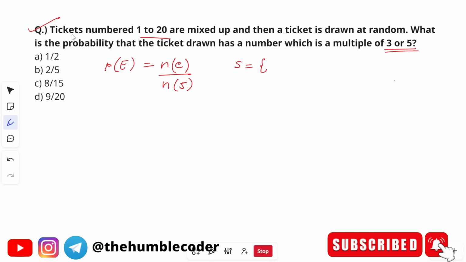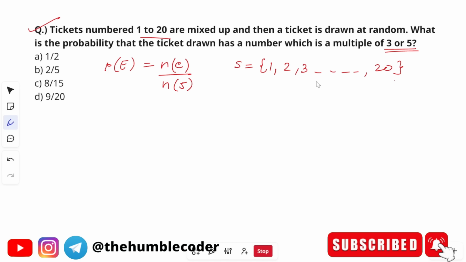Now what is the sample space going to be? It is told that tickets numbered from 1 to 20 are mixed up and then one ticket is drawn at random. So if we have tickets numbered from 1 to 20, then what can be the sample space? The sample space can be any number from 1, 2, 3 up till 20, right? Because we are given 20 tickets and we have to draw one, so we can get any number from 1 to 20, right?